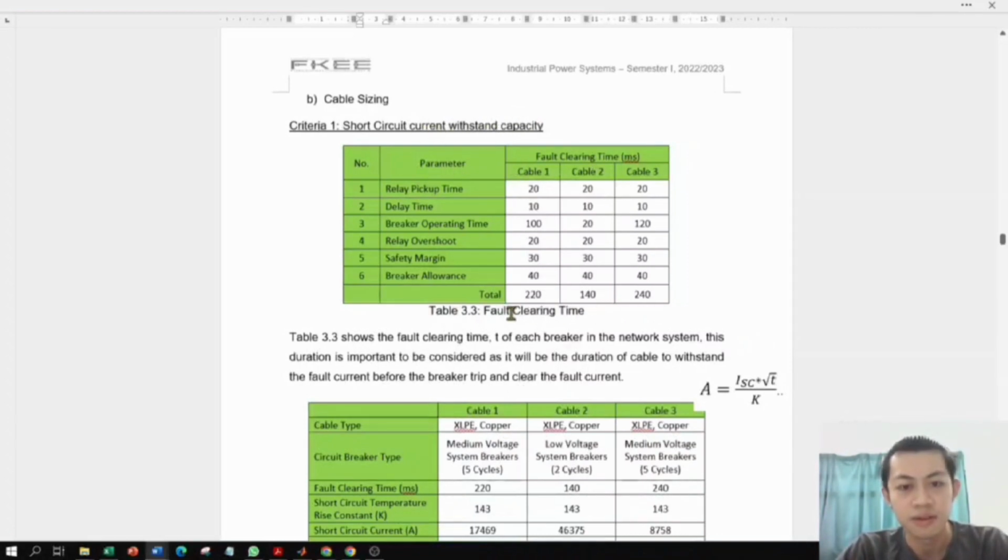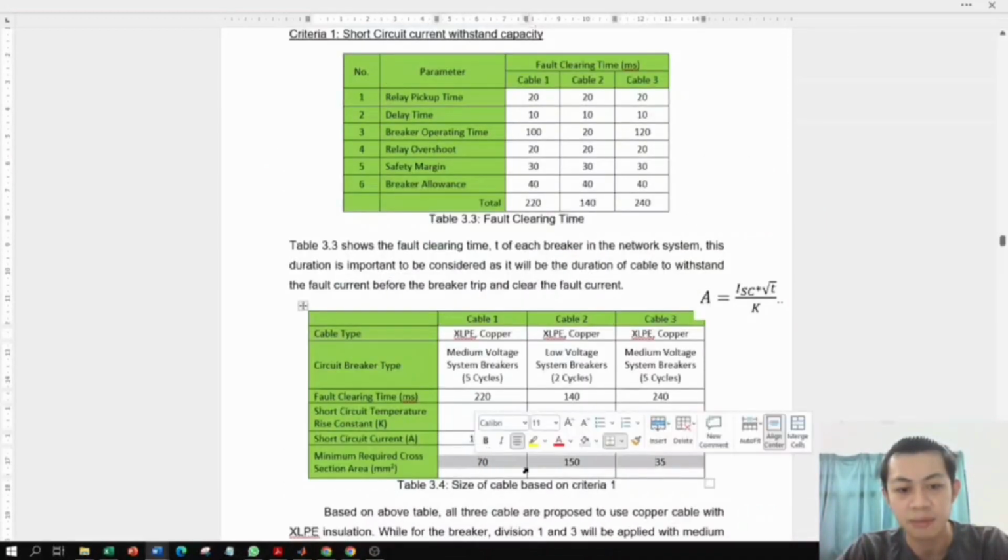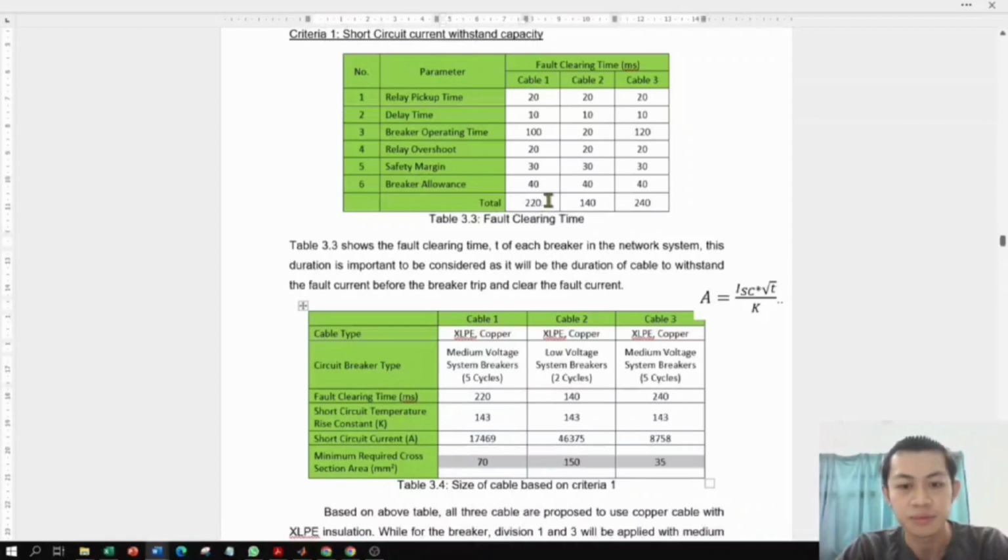So here we have the fault clearing time for each cable. Here we can see in the next table the cable number, the cable type, the circuit breaker type, and the fault clearing time obtained from here. And the short circuit temperature rise constant is based on the type of the cable. So with the short circuit current, to obtain the minimum required cross section area, we will apply this formula. Just plug in all these values into this formula, and this is the cable size we obtain after performing the calculation in criteria 1.